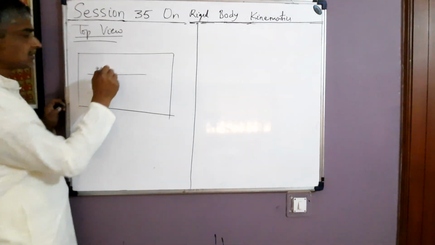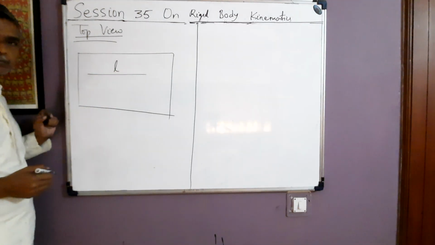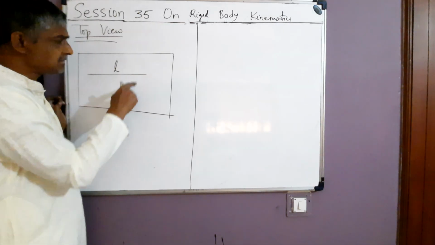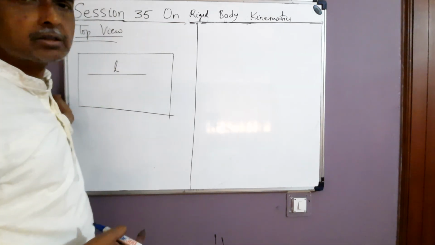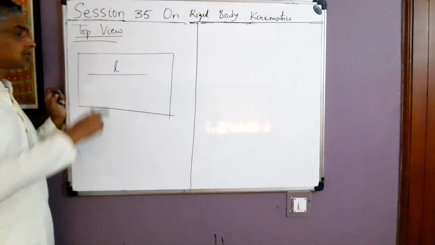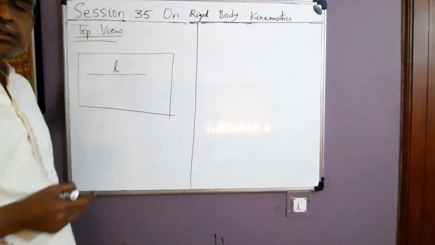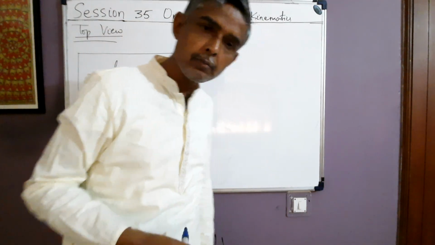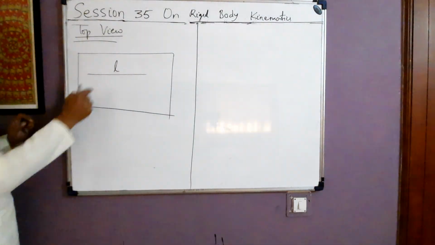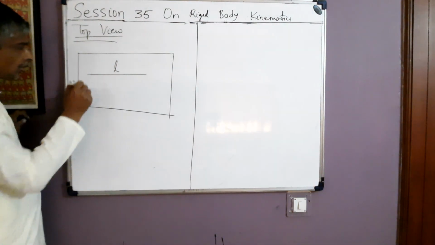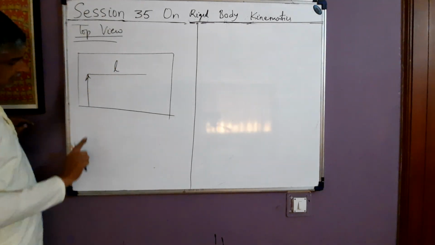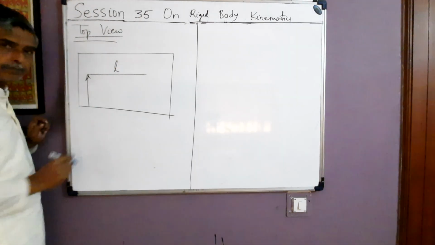Suppose the length of the rigid rod is L. This rod is initially static on this table, but is otherwise free to move on this table in any way. Now initially the rod is at rest. Now what I do, I hit the left end of the rod with some other rod perpendicularly.